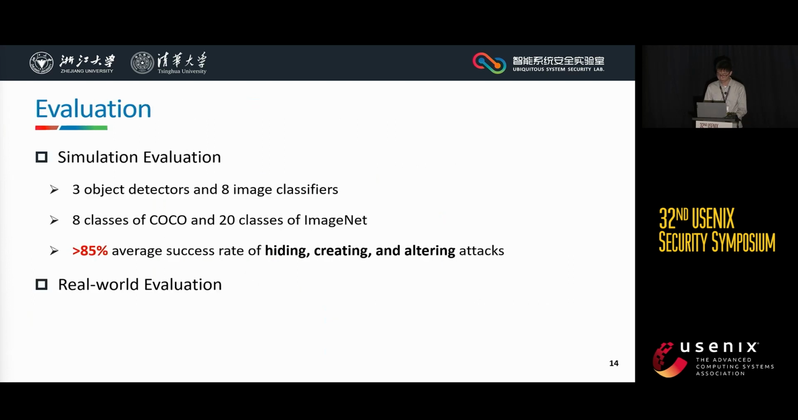To evaluate the performance of TPatch, we conduct both simulation and real-world experiments. In simulation, TPatch can achieve over 85% average success rate of hiding, creating, and altering attacks on various models and various target classes. Due to the time limit, I mainly present the real-world evaluation.